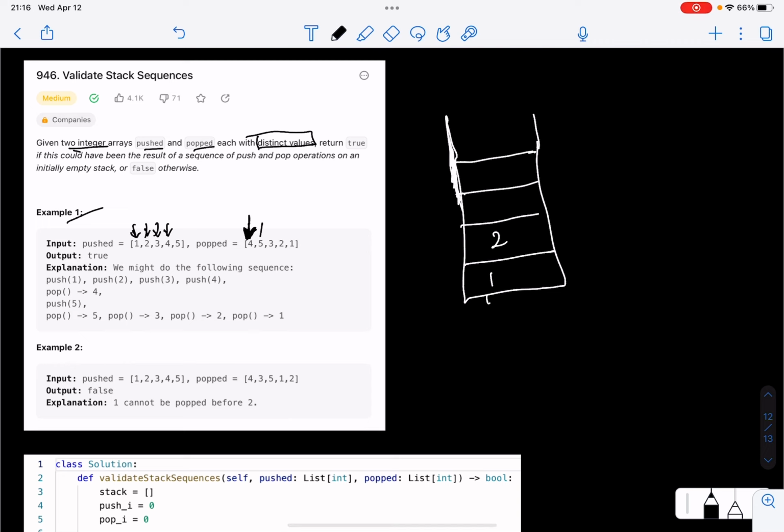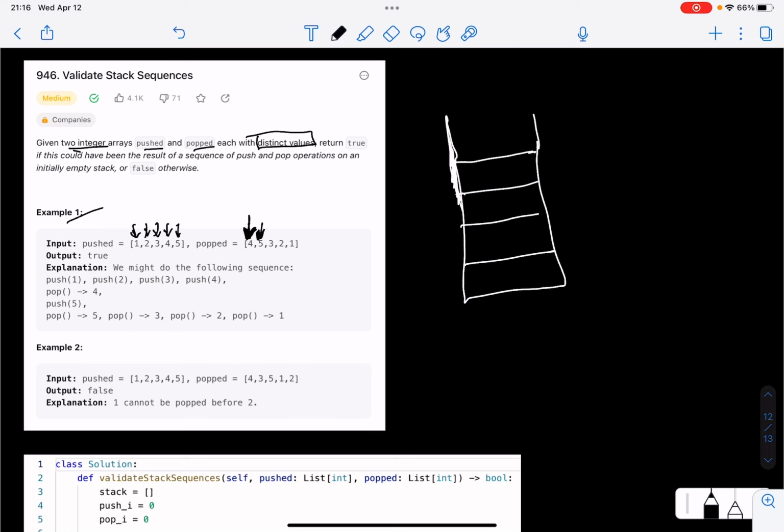Next we see we have a 5 in the popped array, but we cannot pop 5 yet because 5 is still not pushed. So in that case, we go back to the pushed array and then we push a 5 and then we proceed that way. So one way to solve this problem is, you guessed it, using a stack.